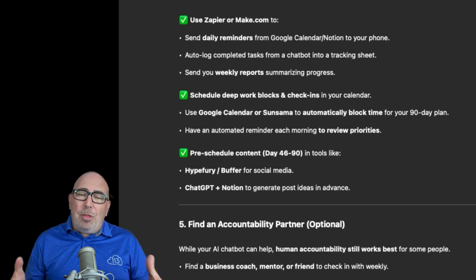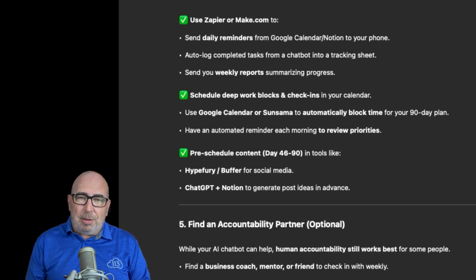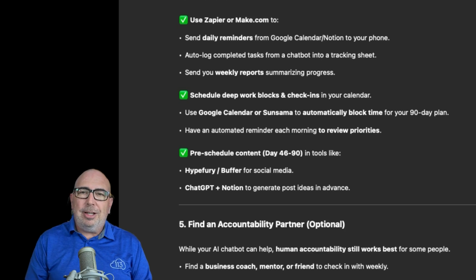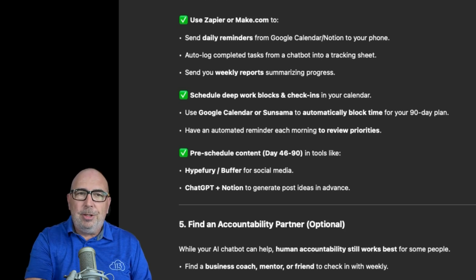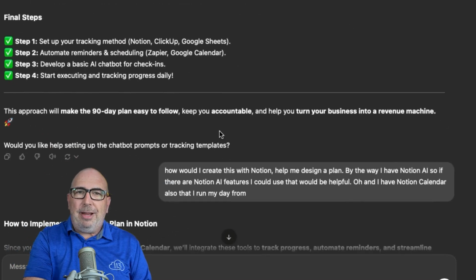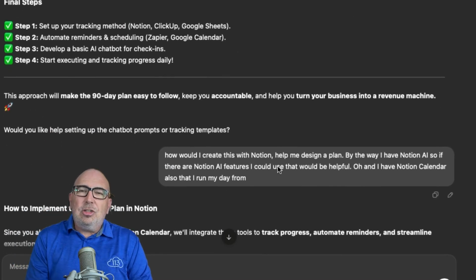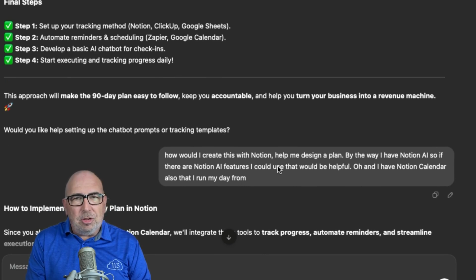So for this specific situation, I really wanted to use Notion to implement Dan's ideas into my life and make it trackable and accountable and measurable. And so the next prompt I have here is asking it to help me design the plan by using Notion. I did call out Notion AI also so that they know that I have it.